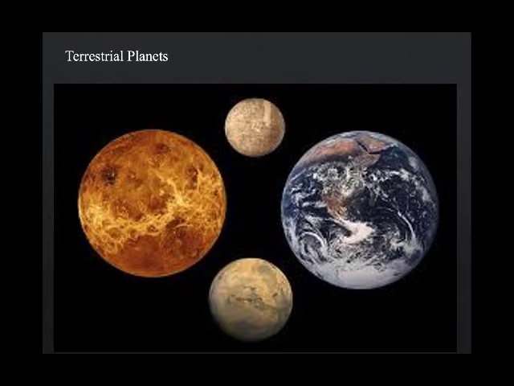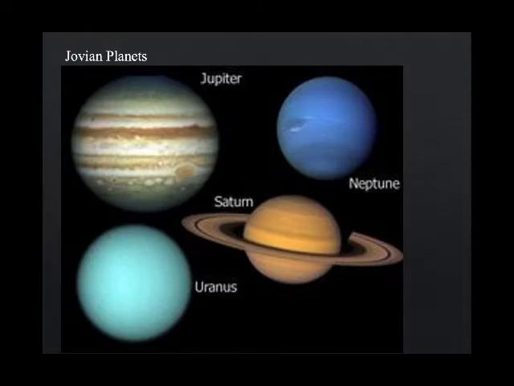Terrestrial planets, or Earth-like, and Jovian planets, or Jupiter-like. The terrestrial planets pictured here include Mercury, Venus, Earth, and Mars. In contrast, we can name the Jovian planets. The Jovians consist of Jupiter, Saturn, Uranus, and Neptune. Notice that Pluto is suspiciously missing from both the terrestrial and the Jovian planets.